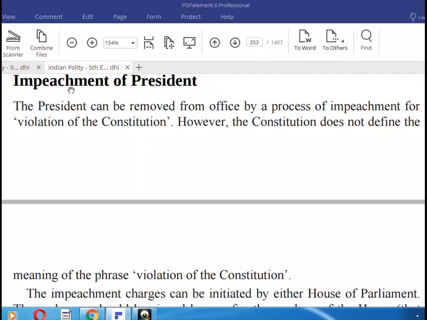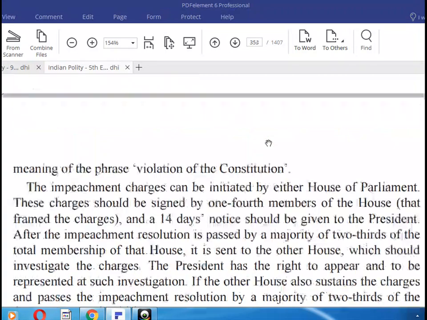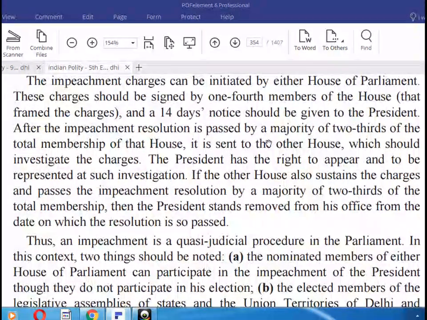Okay, impeachment. The President can be removed from office by a process of impeachment for violation of the Constitution. However, the Constitution does not define the meaning of the phrase violation of the Constitution. The impeachment charges can be initiated by either House of Parliament. These charges should be signed by 1/4 of the members of the House that framed the charges, and a 14 days' notice should be given to the President.